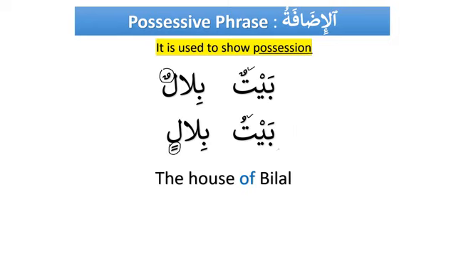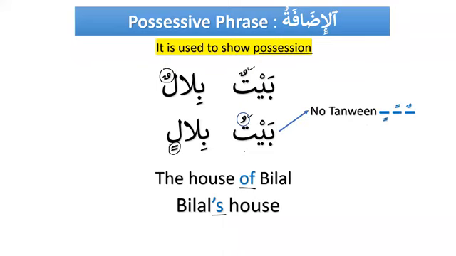And you know that in English, we can say this in two ways. Either we can say the house of Bilal, or we can say Bilal's house. We use either of or the apostrophe to show possession in English. And in Arabic, we have to put two nouns together and change the case endings. Now you see how important the case endings are. Changing the case endings will change the meaning. So baytun became baytu and bilalun became bilalin. And now look at the changes that we have discussed.